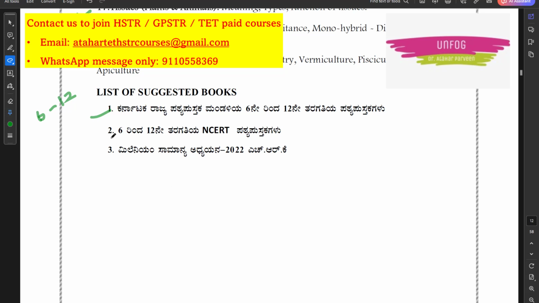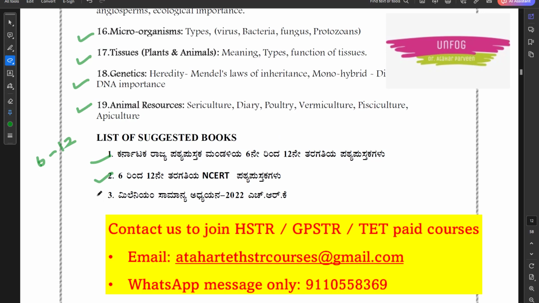And along with that, they are giving you suggestions for using 6th to 12th standard books of NCERT. Actually, both are same only. Then they are giving one book name, Millennium Samanya Adhyayana 2022 HRK. So this is a GK book, I believe.